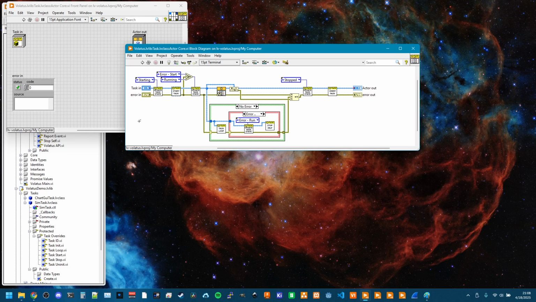So in a lot of other application frameworks that I've worked in, there's been situations where you need to remember to call a VI to report that you're running. So other parts of the application will do message registration or start sending it commands or whatever might happen. And there's nothing in the development environment that enforces that you need to call that VI.